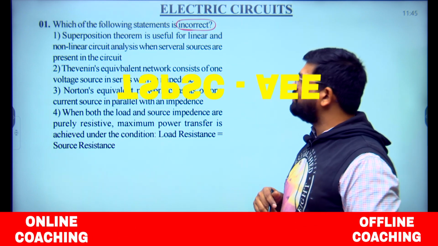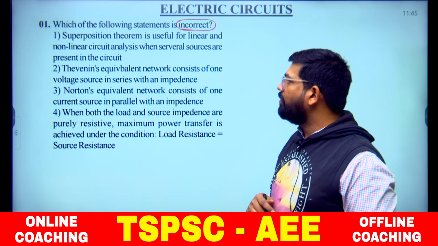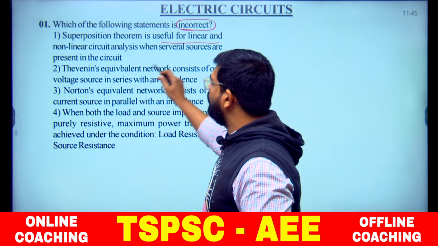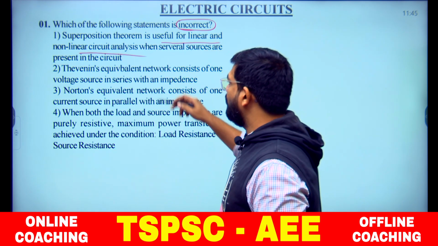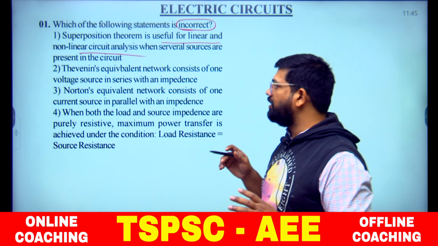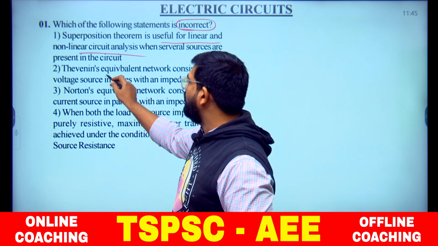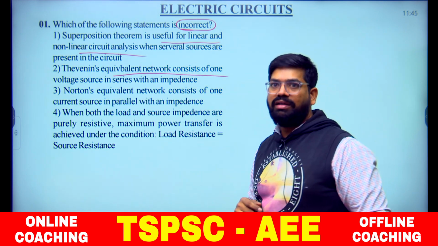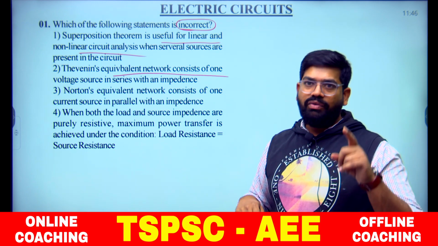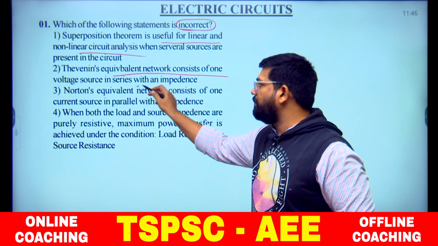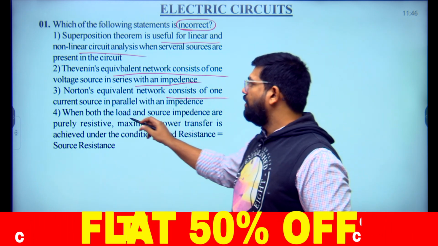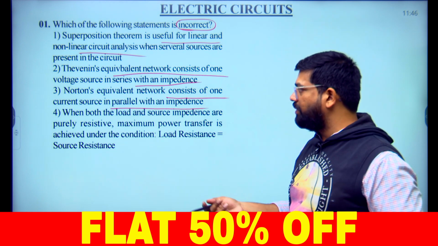Which of the following statements is not correct? Superposition theorem is useful for linear and non-linear circuit analysis when several sources are present in the circuit. Thevenin's equivalent network consists of one voltage source in series with the impedance. Norton's equivalent network consists of one current source in parallel with the impedance.